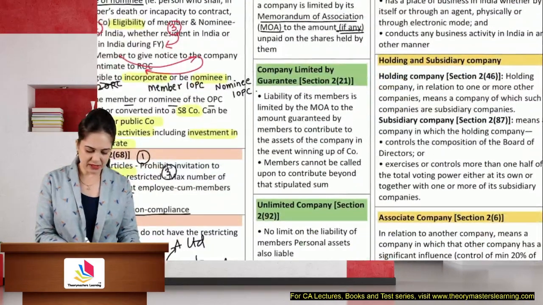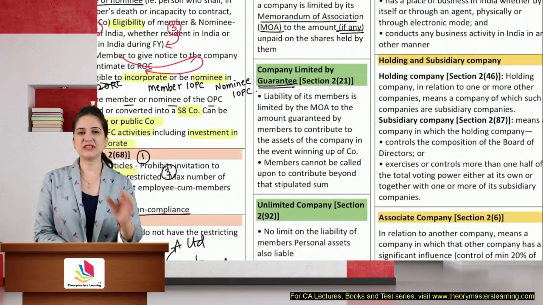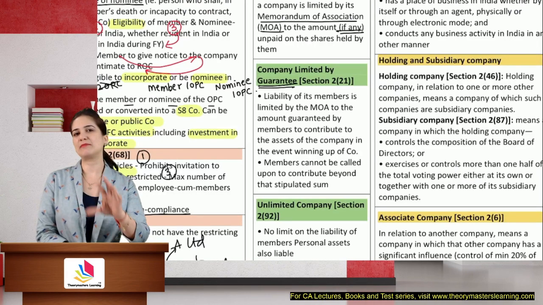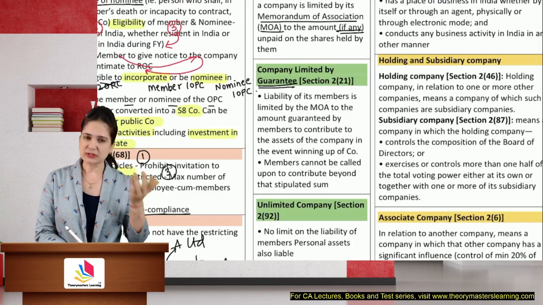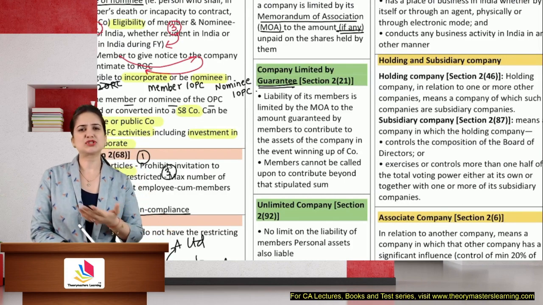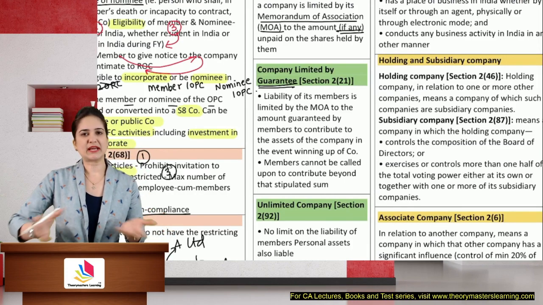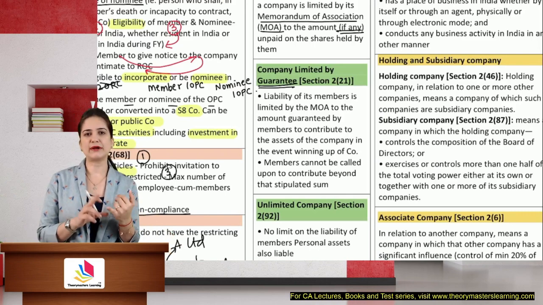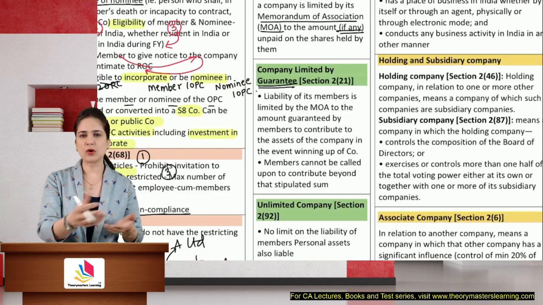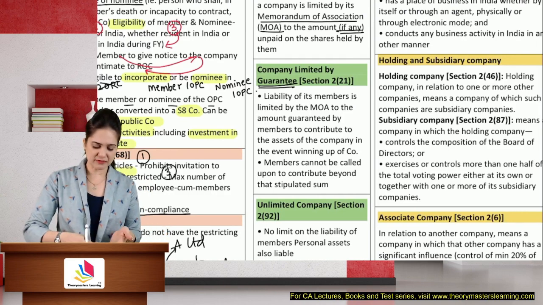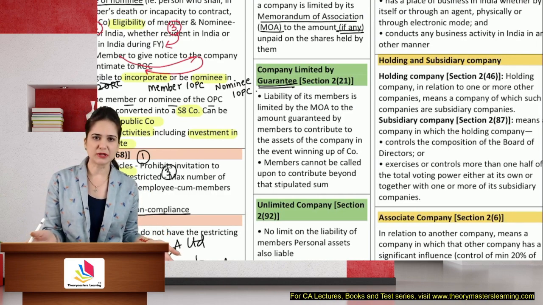In case of company limited by guarantee, the liability of members is restricted to the amount of guarantee which they will pay at the time of winding up. Now, this is mostly a company which does not require money during the lifetime, because they get a lot of money through endowments, fees, charges, like a Section 8 company, or a company which does not require a lot of working capital during the lifetime.